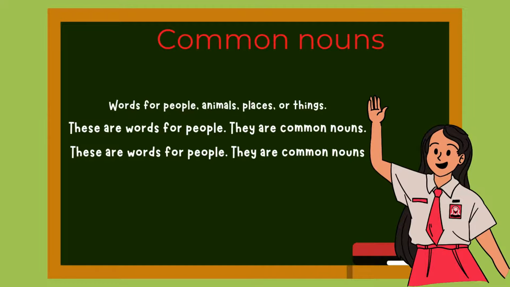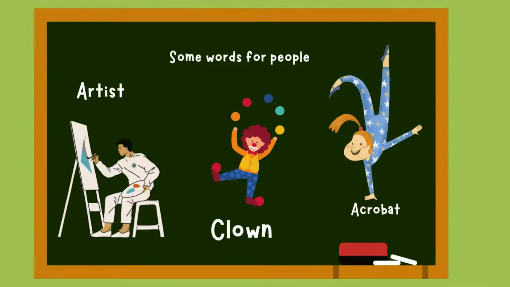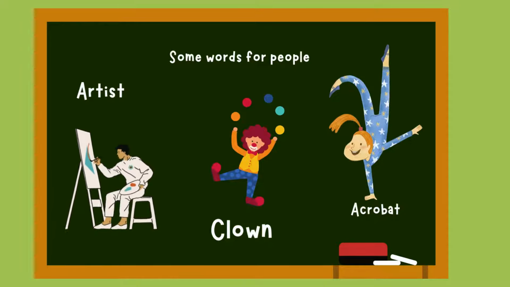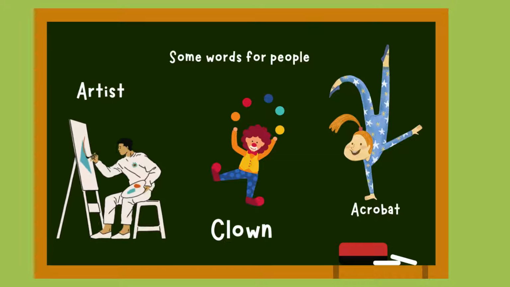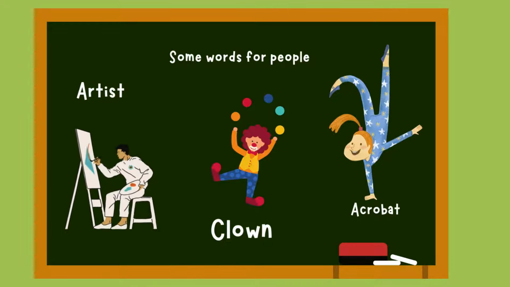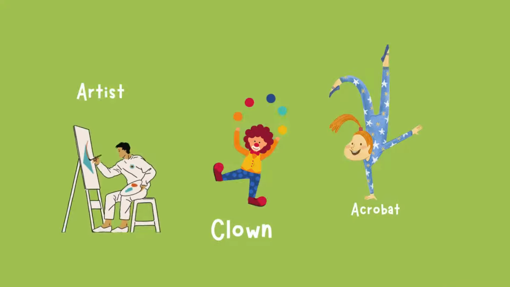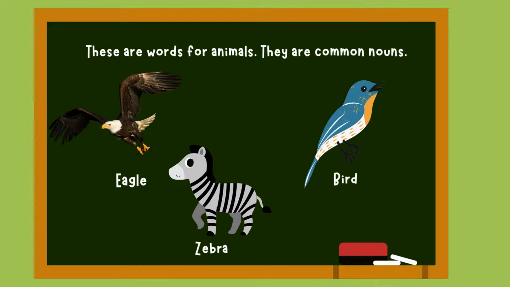So, a common noun is a word that names something. It could be a person, place, or a thing. Let's start with a person. A noun can be the name of a person, like artist, clown, acrobat, teacher, are nouns. Then, some words for animals like zebra, birds, dog, cats are nouns.